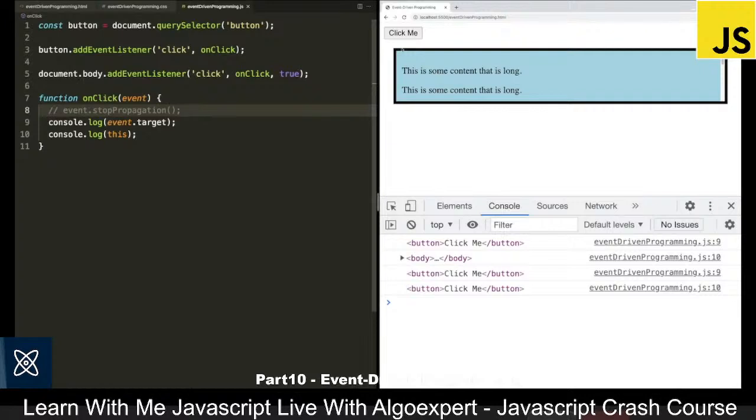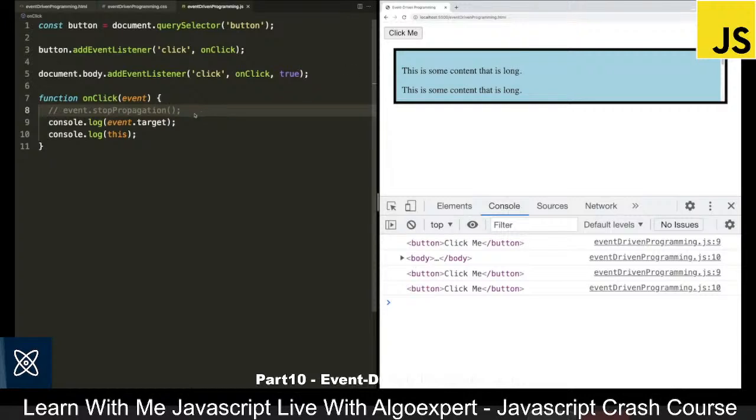Now it is worth noting that not all events propagate. So some events by default do not go through this process at all. For example, if you scroll, it only scrolls on the element that you are scrolling. It isn't going to scroll all of the nested elements. That would be a very confusing user experience. So most of the time you can sort of assume if an event is going to propagate or not.